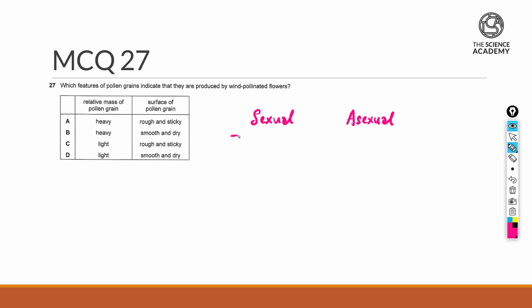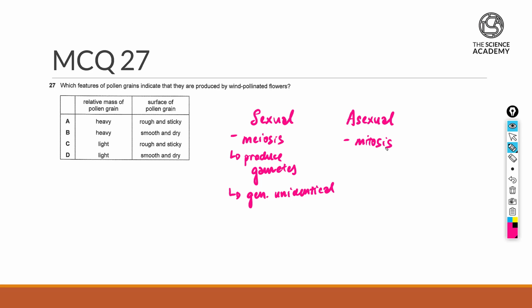As a quick summary, sexual reproduction involves producing gametes via the process of meiosis. And if meiosis is being involved, that means that the offspring from sexual reproduction will definitely be genetically unidentical as compared to the parent. Now, asexual reproduction, on the other hand, does not use gametes at all and utilizes the cell division that gives rise to genetically identical cells, which is going to be the case of mitosis itself.